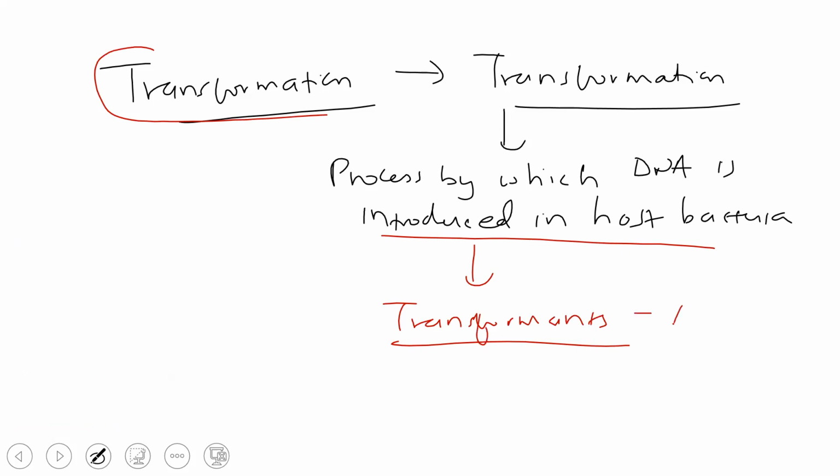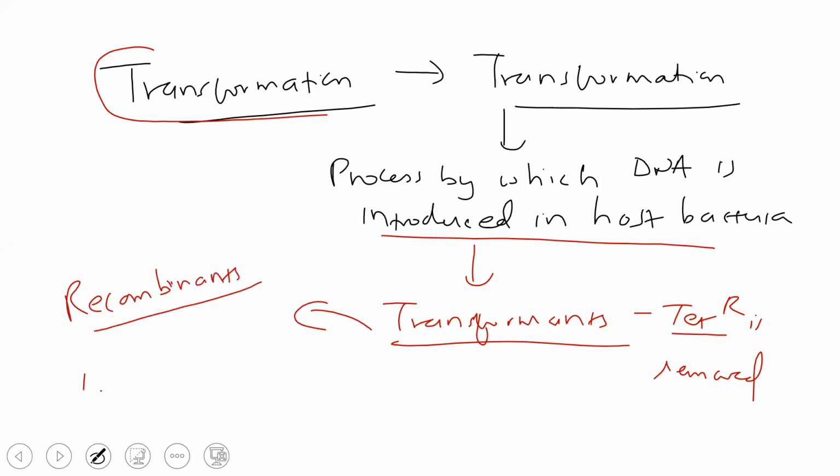Here the tetracycline gene got removed, because the restriction enzyme had cut there. Yes or no? Yes, sir. So these you can also call recombinants, because they contain this ampicillin gene as well as the desired DNA.